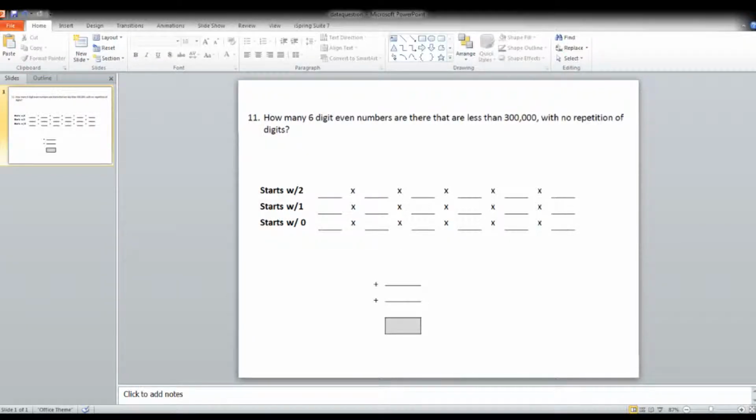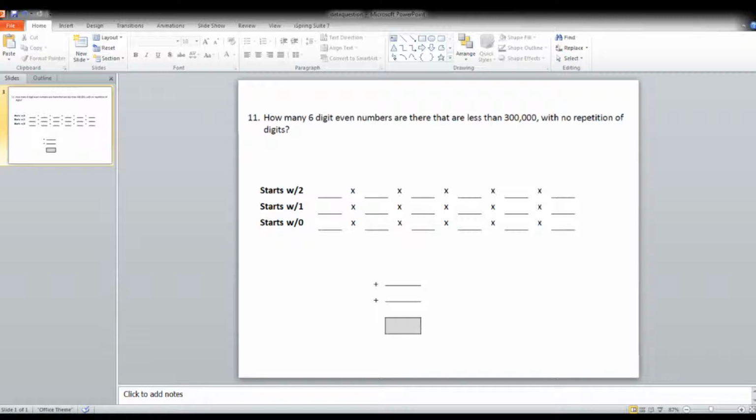Okay, so I've been asked about this question here. I just want to make a quick video demonstrating how I would go about solving this. There's one thing that I'm going to talk about a little bit as we look at this, and that is the ambiguity in this question. Now, it says how many six-digit even numbers are there that are less than 300,000 with no repetition of digits?